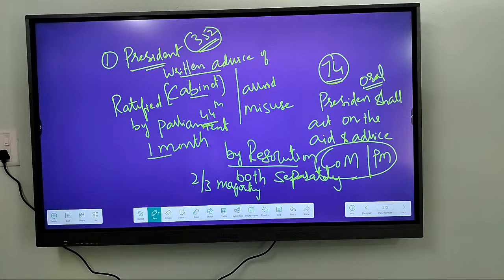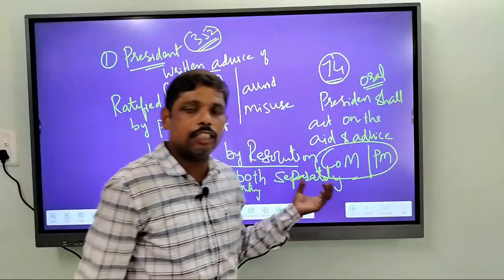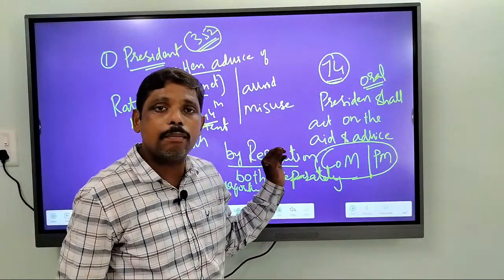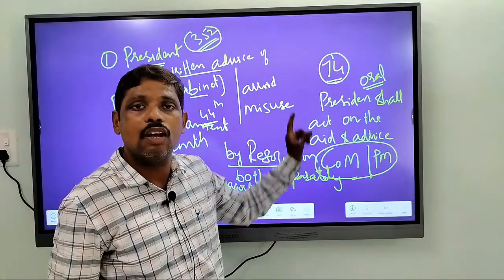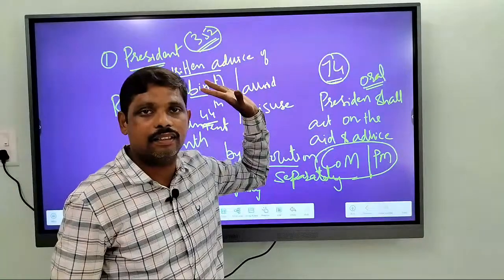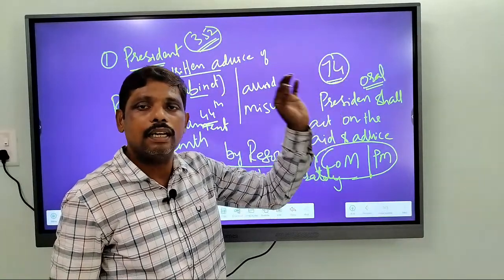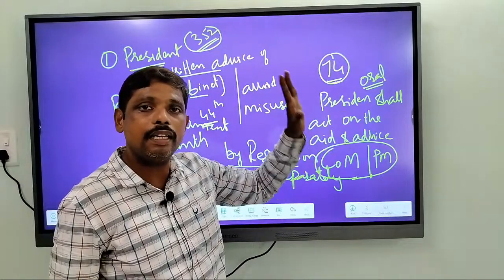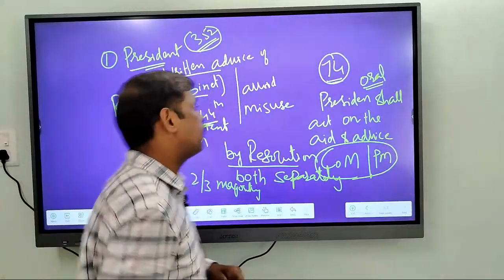Alright? So once a resolution is passed, the national emergency will be in force. The national emergency will be in force for a period of 1 year. That means if a resolution is passed, the national emergency will be in effect, will be implemented, for a period of 1 year.